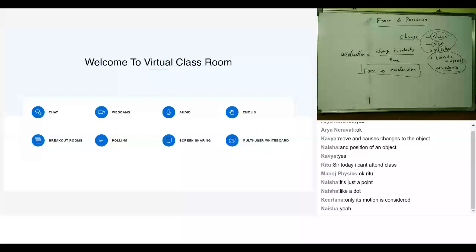So for that, we need to define what is the point object. See, in physics, at least for our level, class 8, 9, we say a point object is an object whose dimensions are very small compared to the displacement of the object. So it depends on that.